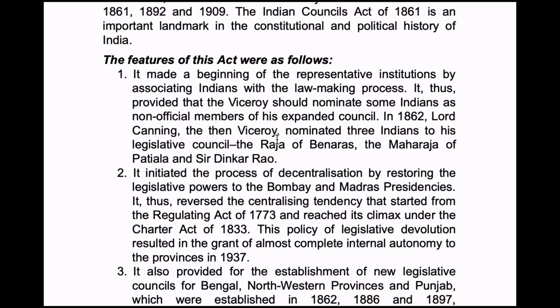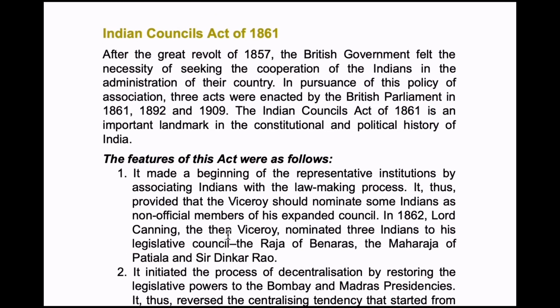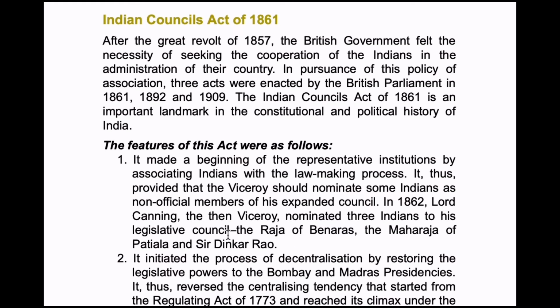So here Lord Canning was involved, and his period continues as viceroy in this. I want you to make sure about that 1786 act, so that's the reason I have reminded you.